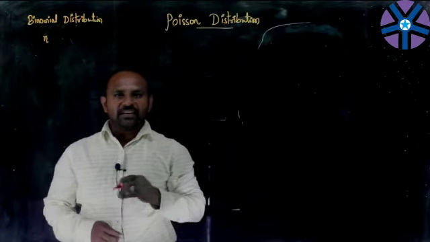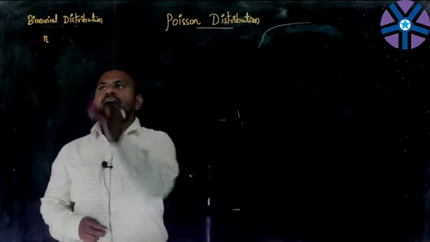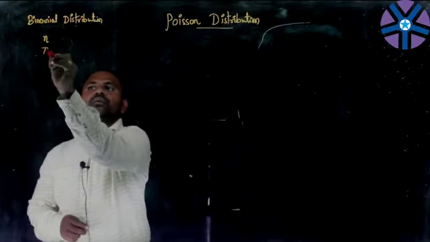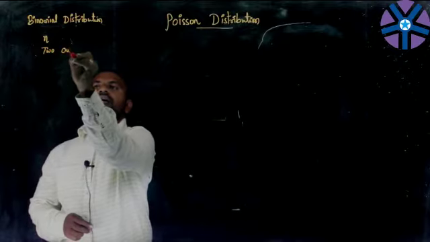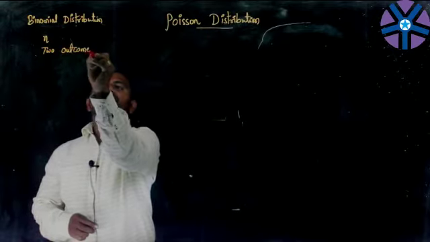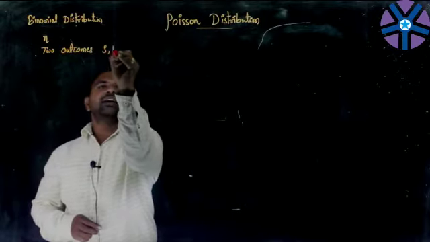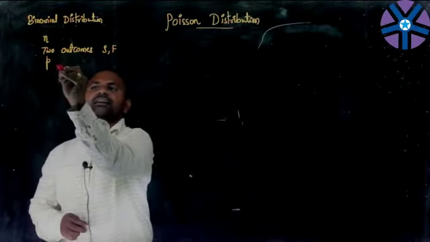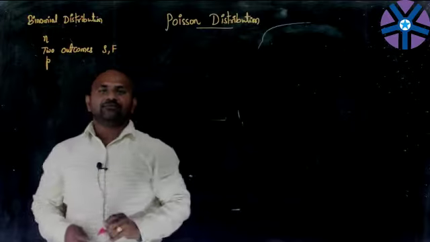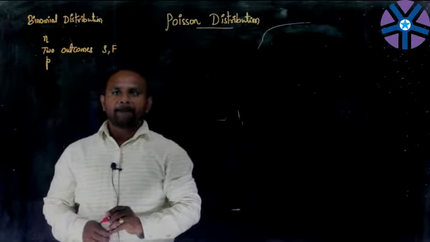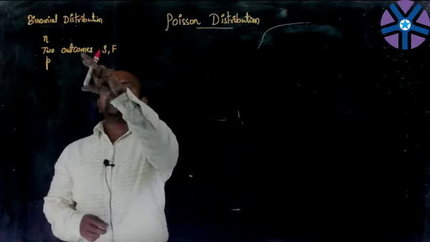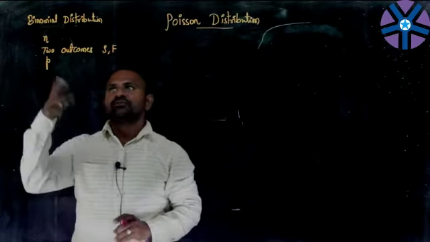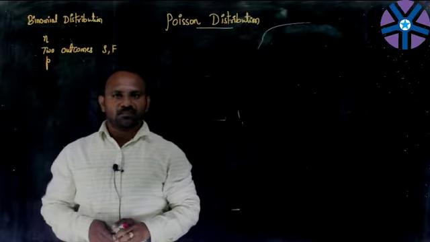The n trials should be independent ones, and in each and every trial there should be only two outcomes of the experiment, namely success and failure, and the probability of success is the same for each and every trial. Then we treat these trials as Bernoulli's trials, which play a role in the binomial distribution.